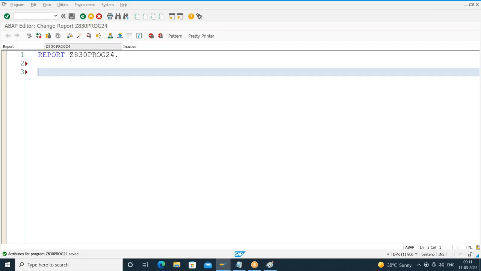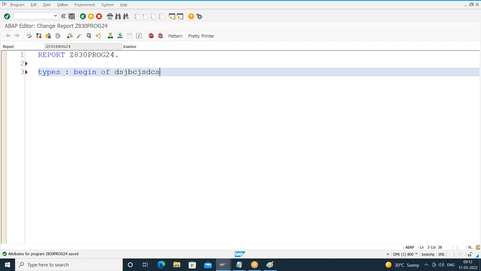How do you create the template of the structure? We have to use the TYPES keyword instead of the DATA keyword. What is the change I'm doing? TYPES keyword. The difference between DATA and TYPES is that if I use DATA, memory will be allocated. TYPES will not allocate any memory. It only provides a template. So TYPES, I'll say BEGIN OF.